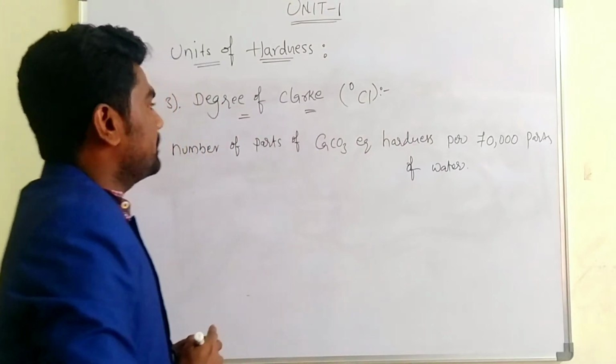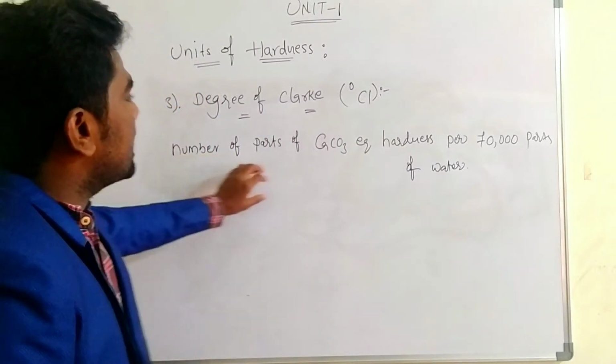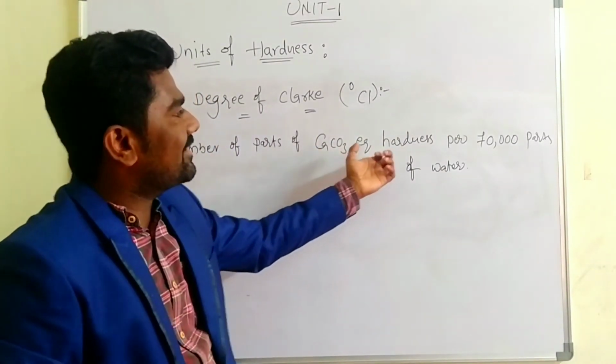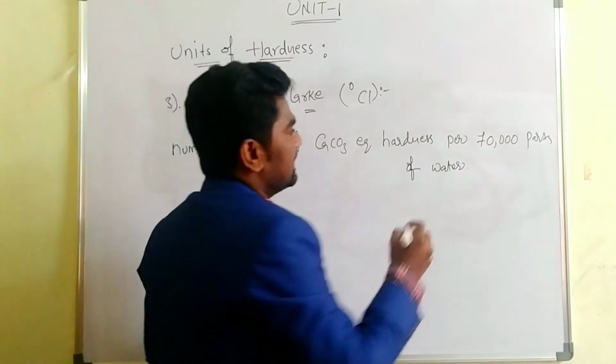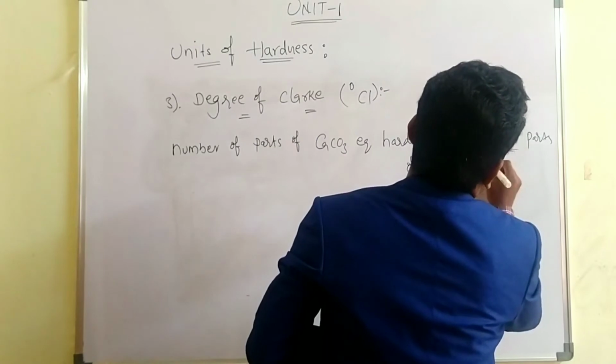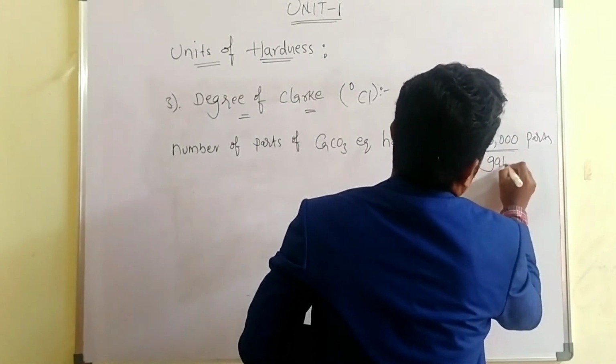Degree of Clark means the number of parts of calcium carbonate equivalent hardness per 70,000 parts of the water. 70,000 parts we can say is a gallon.